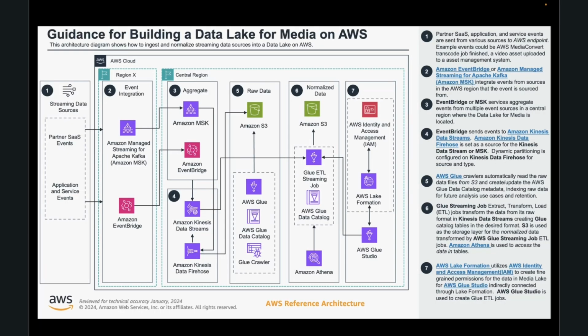Here is a reference architecture that demonstrates how you could take event data from your media supply chain and put it into the data lake. In step number 1, you take event data coming in from different event sources and put it into the event bus, Amazon EventBridge, or a streaming application like Amazon Managed Streaming for Apache Kafka. From there, you will aggregate it and put it into Kinesis Data Streams and Firehose.